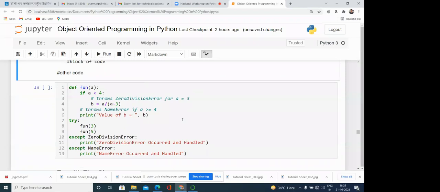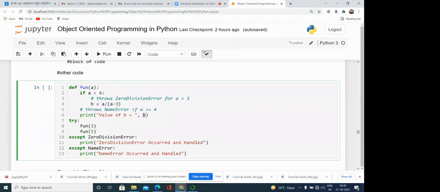For example, this is a function, def function a. If a is less than 4, then it generates the divide by 0 exception: b is equal to a divided by a minus 3. If this condition is not matching, we are still printing the value of b, but b is undefined, because this line is not executed if a is not less than 4.